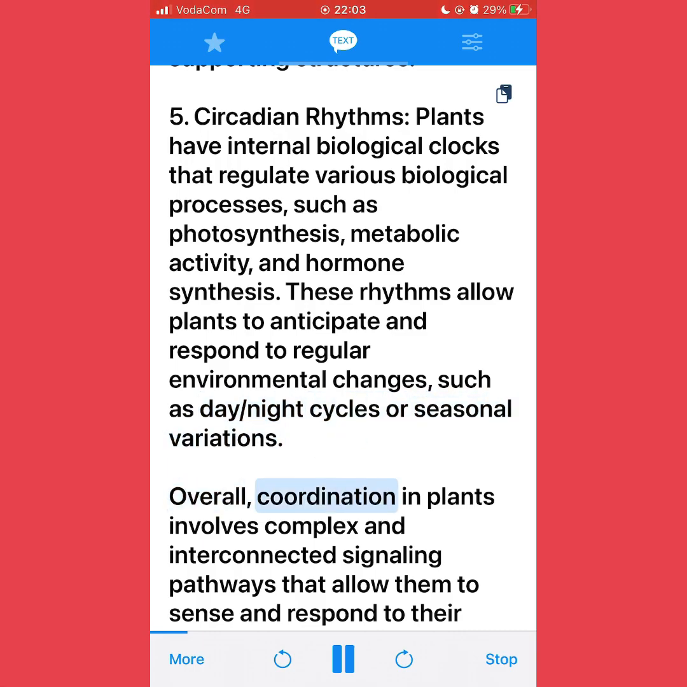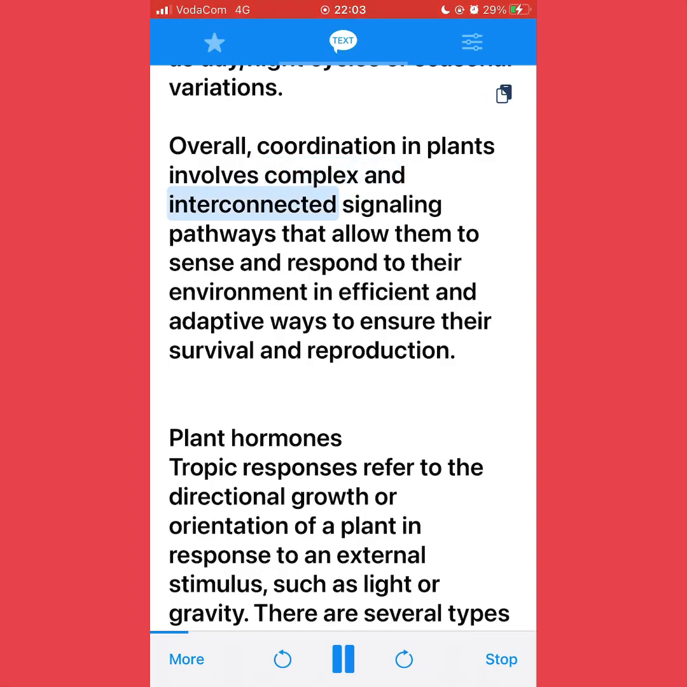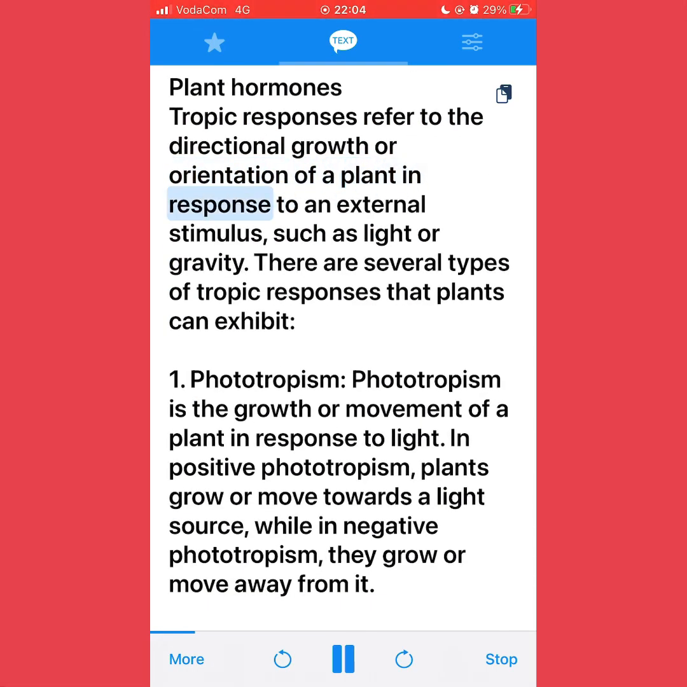Overall, coordination in plants involves complex and interconnected signaling pathways that allow them to sense and respond to their environment in efficient and adaptive ways to ensure their survival and reproduction. Plant hormones. Tropic responses refer to the directional growth or orientation of a plant in response to an external stimulus, such as light or gravity.